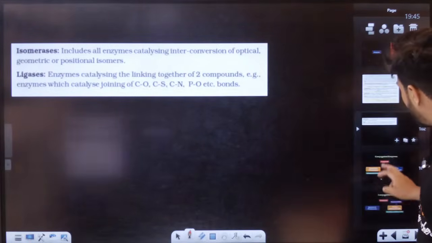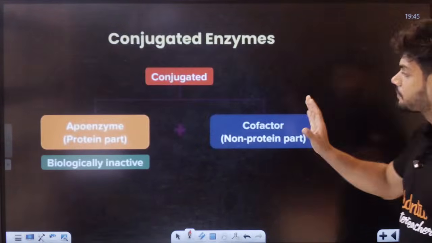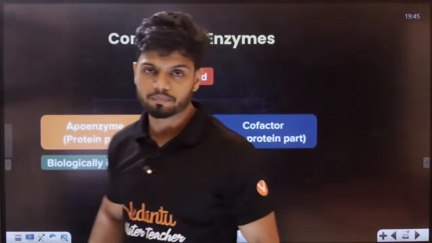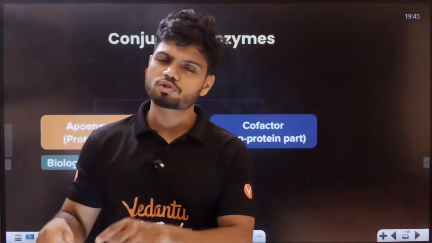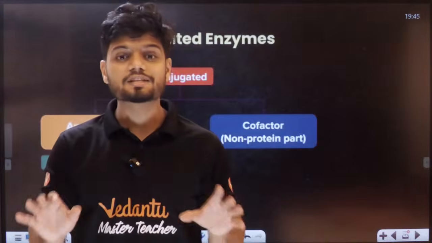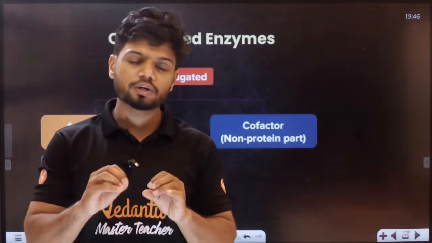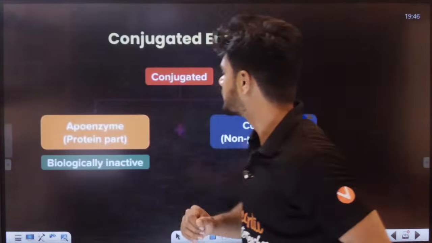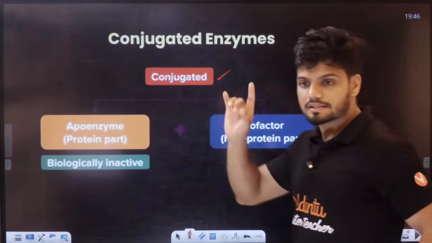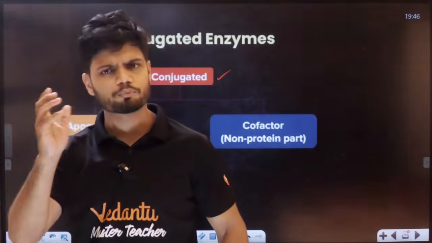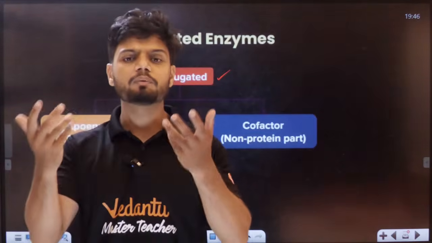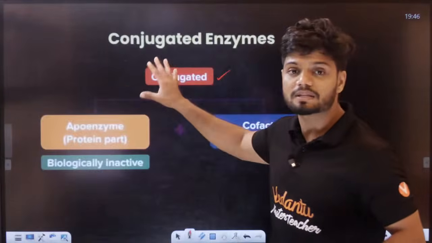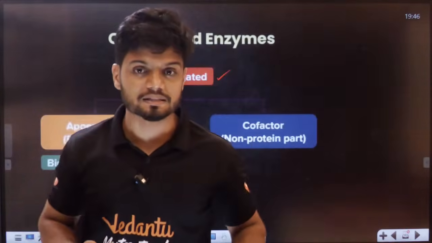Now the last part I'll teach you is the types of enzymes. There is something called a simple enzyme, which only has a protein part. Then there are conjugate enzymes. Conjugate enzymes have a protein part and a non-protein part. Understand, students? A simple enzyme will only have a protein part, made up of only protein. But conjugate enzymes are made up of protein and non-protein. Both parts are there.